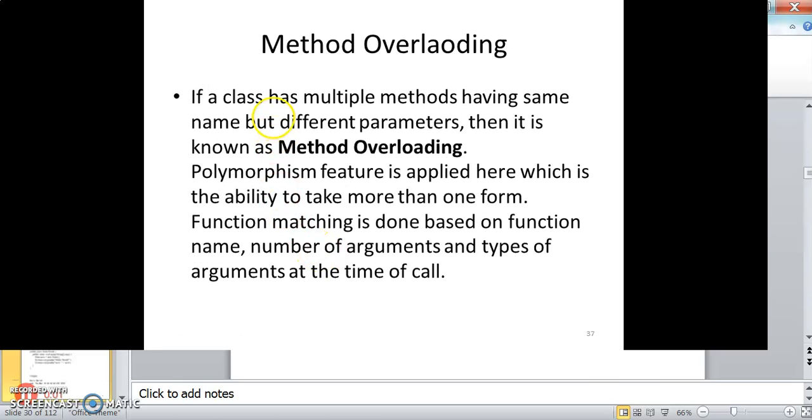Method overloading. If a class has multiple methods having the same name but different parameters, then it is known as method overloading.